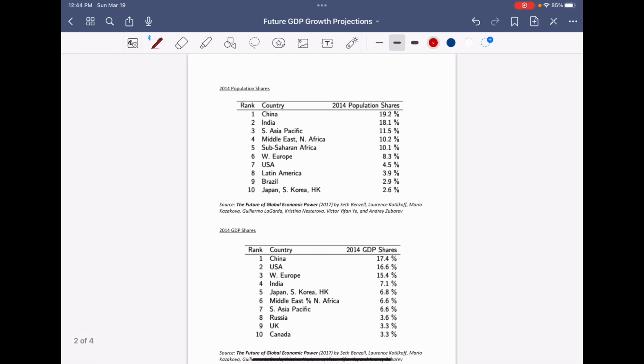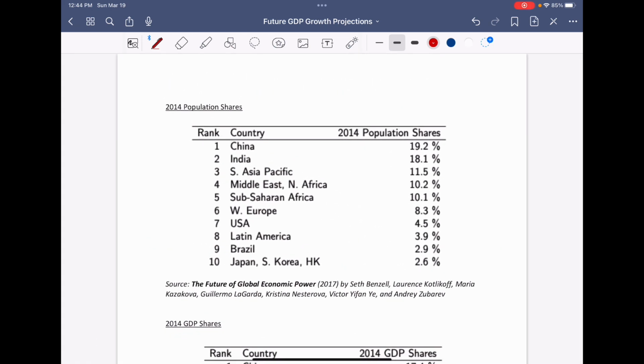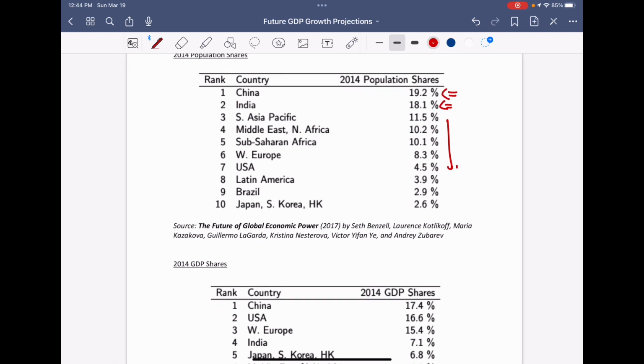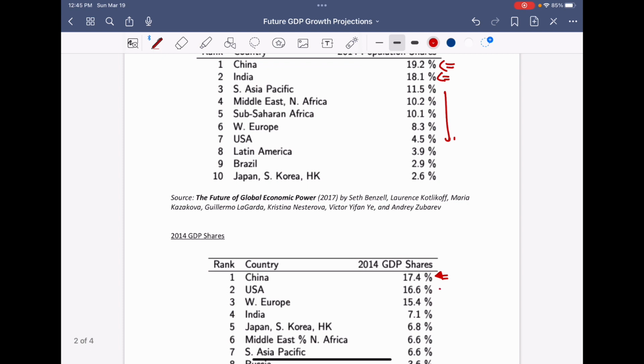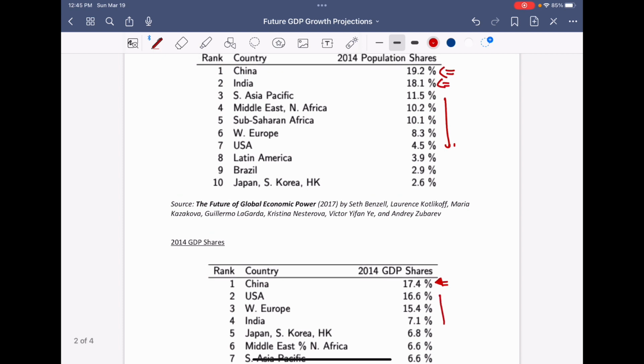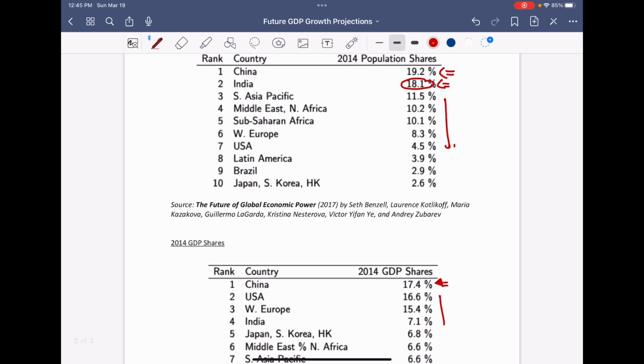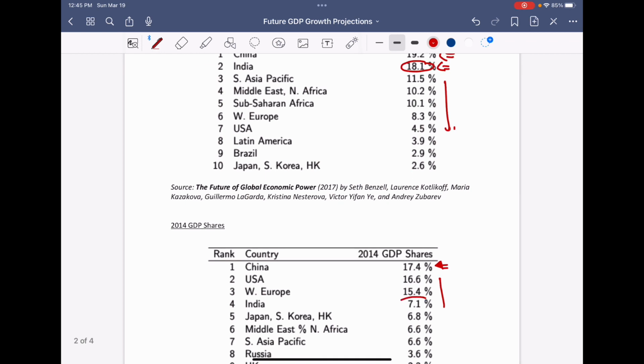Now let's see first the population share in 2014. We have China at 19.2%, followed by India at 18.1%, and so on and so forth. And now let's see the corresponding GDP share. In 2014, China dominates the GDP share with 17.4% of global GDP, followed by the United States, and so on. India, which is second on the population share at 18.1%, is fourth at 7.1% GDP share in 2014.